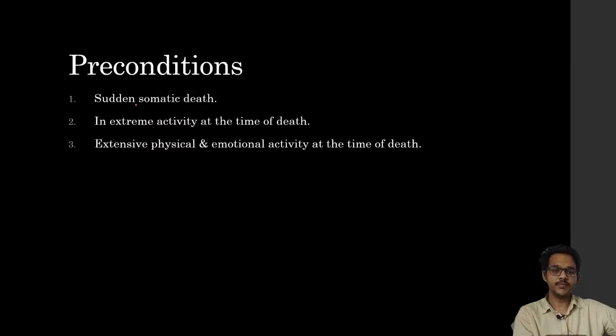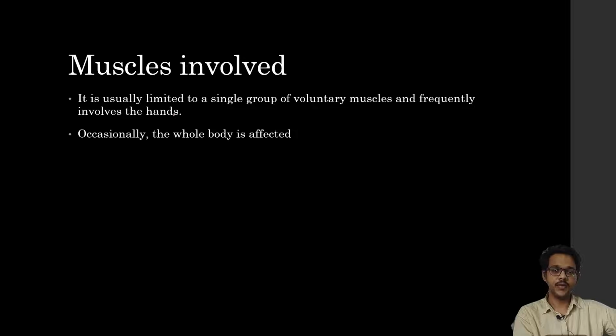Preconditions of cadaveric spasm: usually it is seen in sudden somatic death, where the person dies suddenly. Extreme activity at the time of death, extensive physical and emotional activity, is also one of the preconditions for the formation of cadaveric spasm. Usually the muscles involved include a single group of voluntary muscles, frequently of the hands. Occasionally the whole body may also be affected.